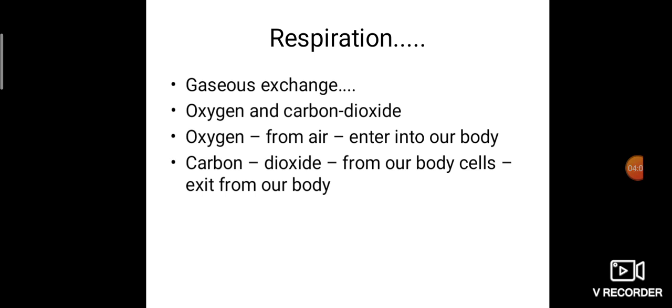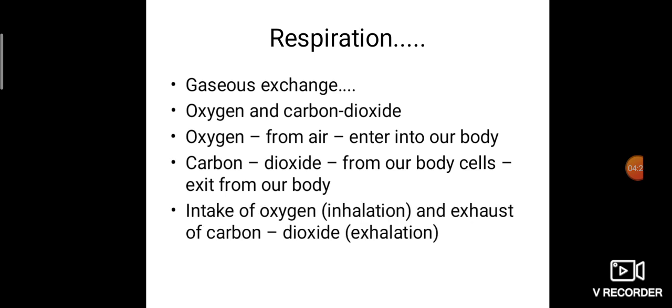And the carbon dioxide is produced by our body cells, so it exits from our body. It is removed from our body and enters the surroundings. So from air we are getting oxygen, and from our body cells we are producing carbon dioxide.